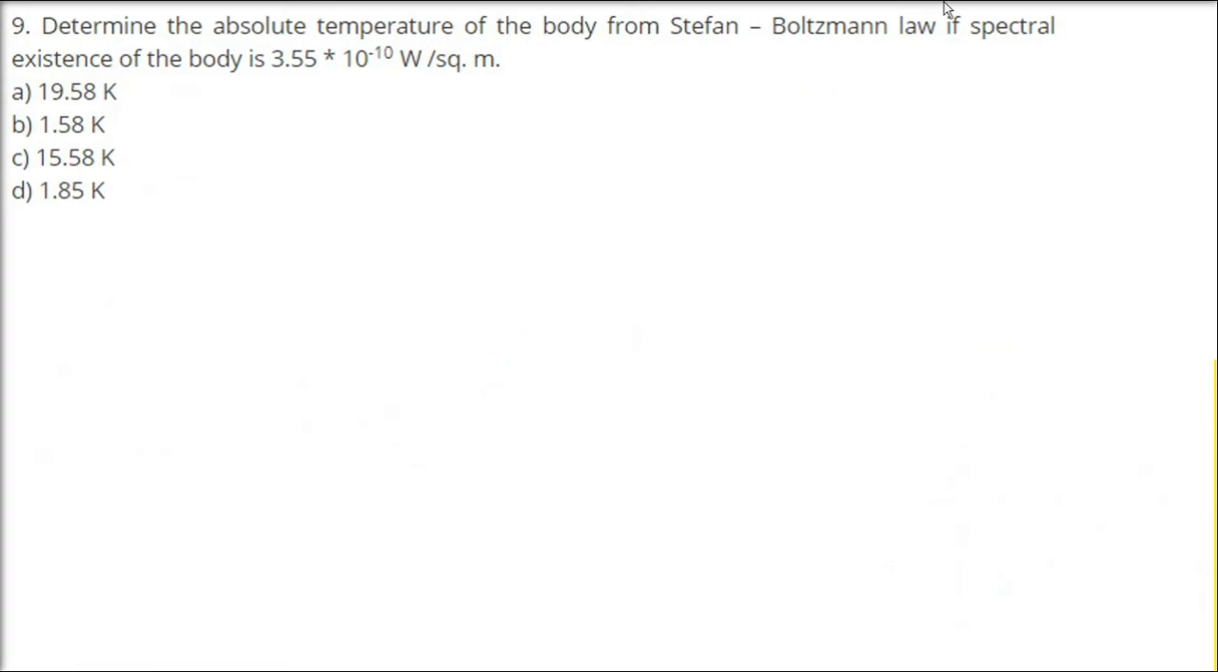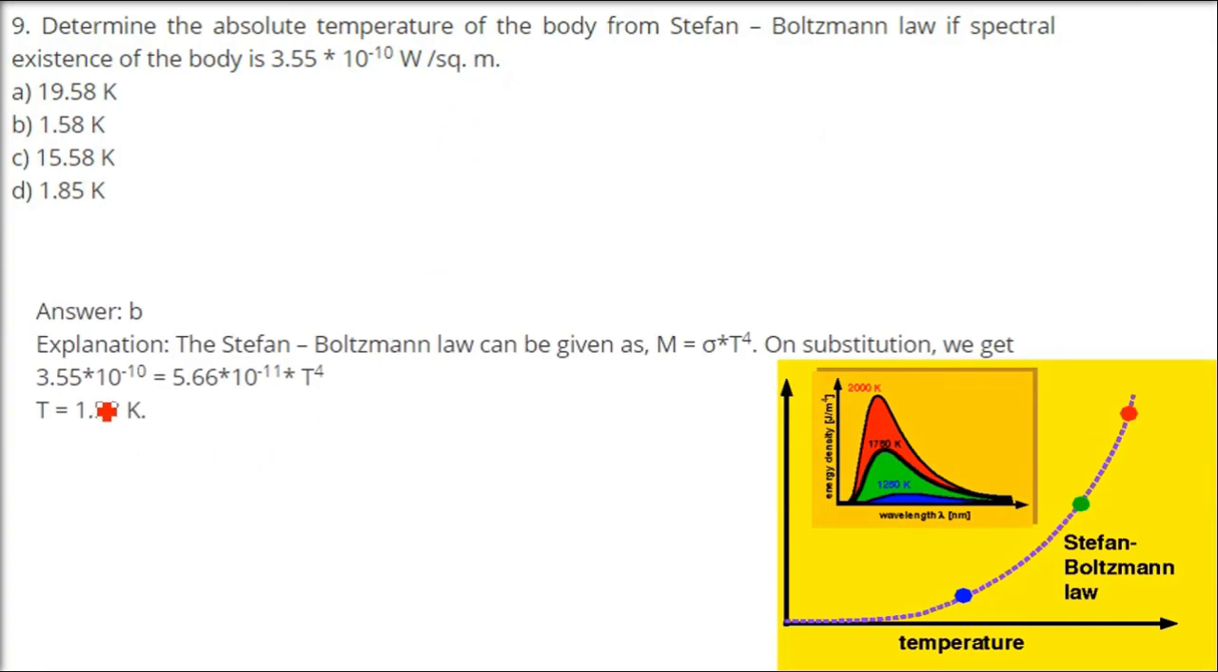Determine the absolute temperature of a body from Stefan-Boltzmann law, if the spectral excitance of a body is 3.55 into 10 to the power minus 10 watt per square meter. So we know the Stefan-Boltzmann constant, we have already used it in an earlier question, M equals sigma T to the power 4. Since M is known, spectral excitance is already given, and sigma is a constant, we know this constant, and temperature T to the power 4, T you want to know. So by this you have B as the answer, 1.58 K, that is Kelvin. Temperature will come in Kelvin.